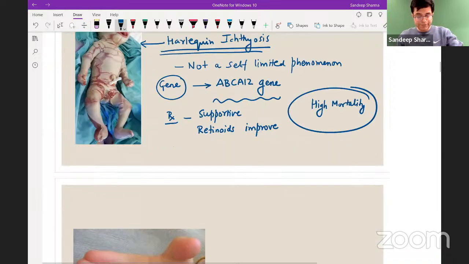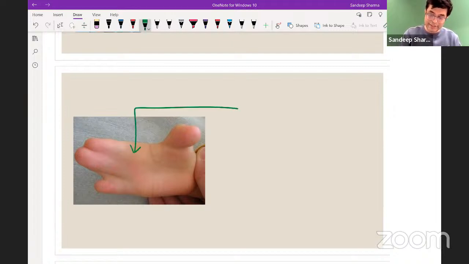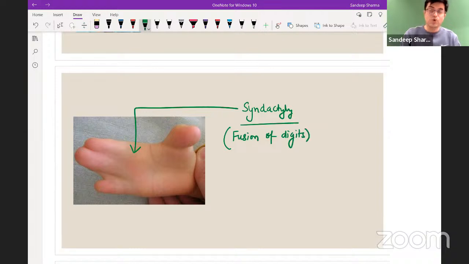Let's move further and look at this phenomena. What is this? Can you see? Can you answer what is it? This is what you call as syndactyly. There is a fusion of digits, right? Syndactyly, fusion of the digits. Syndactyly is directly an MCQ asked in FMGE exam 3 years back. Indirectly, as a part of a syndrome, it was asked in AIIMS entrance exam before INICET came. So syndactyly is fusion of digits.